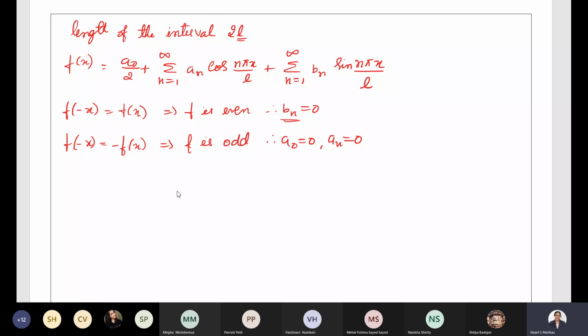This is the main thing you need to remember before you solve any question on Fourier series. Otherwise, you will end up solving all three Fourier coefficients. If it is even, bn will definitely be 0. So instead of struggling so much, the first thing you need to do is check whether the function is even or odd. If it is even, directly you can put bn equal to 0 and find a0 and an. If the function is odd, you can directly put a0 and an as 0 and find only the value of bn. That is what you all need to do.